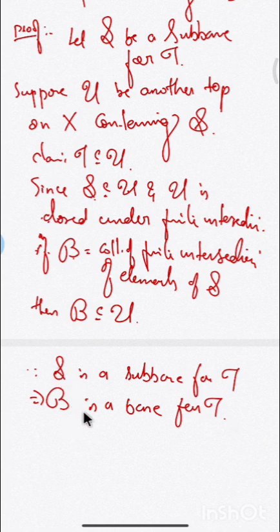When a base of the topology is contained in another topology, then the topology itself will be contained in that topology. So tau will be contained in U. That means U is stronger, or tau is the weaker topology, or tau is the smallest topology.